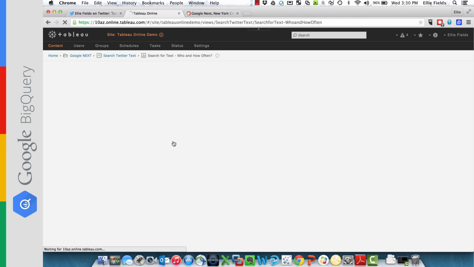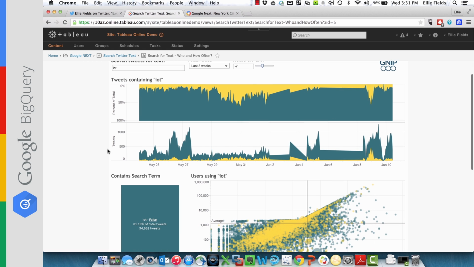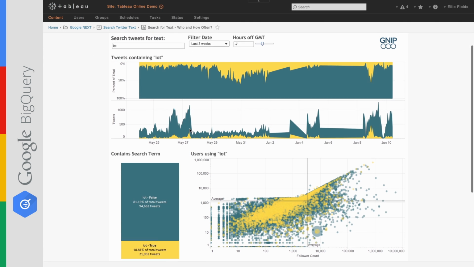What we have here is a set of data from Twitter that we've been collecting with a number of different hashtags, including big data and other hashtags. It's collected by GNIP, Twitter's analytics engine. And we did select on a big data set, and we've got all this data right here in the dashboard that we can look at live with Tableau Online and BigQuery.